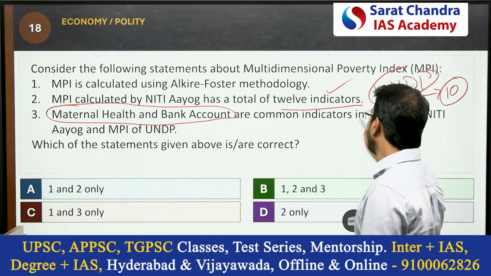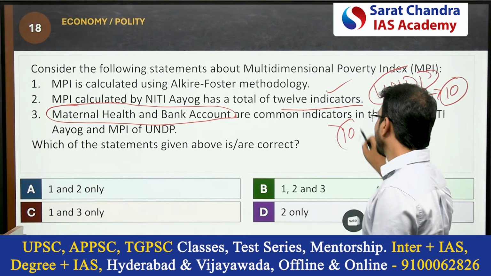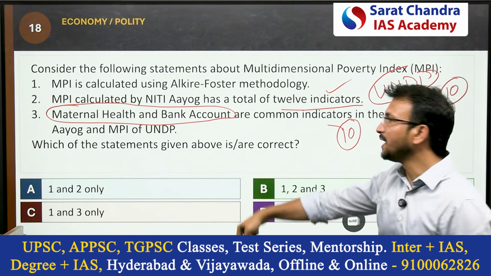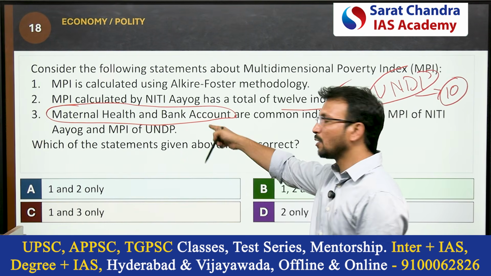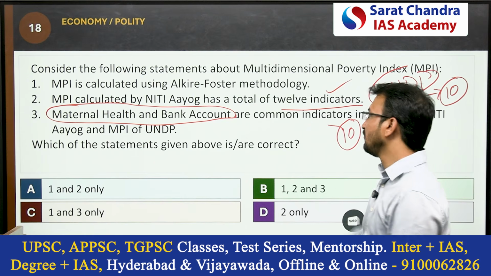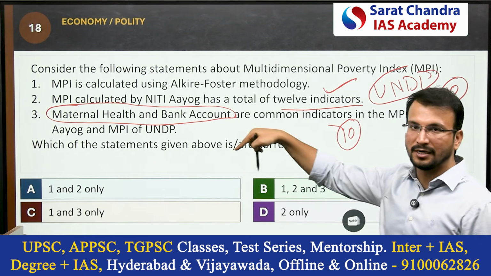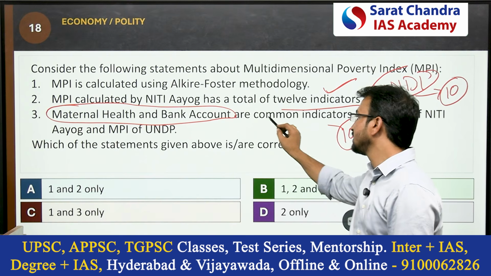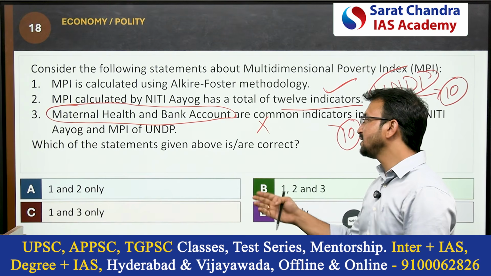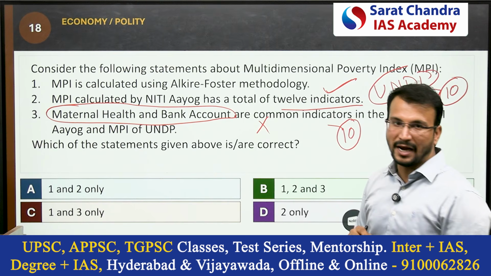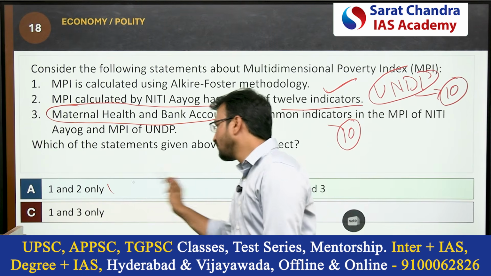The remaining 10 indicators are the same. In the NITI Aayog multidimensional poverty index, maternal health and bank accounts are extra. With this, the NITI Aayog used 12 indicators to calculate the multidimensional poverty index. So the third statement is wrong. So which of the statements given above are correct? Okay, option A, 1 and 2.